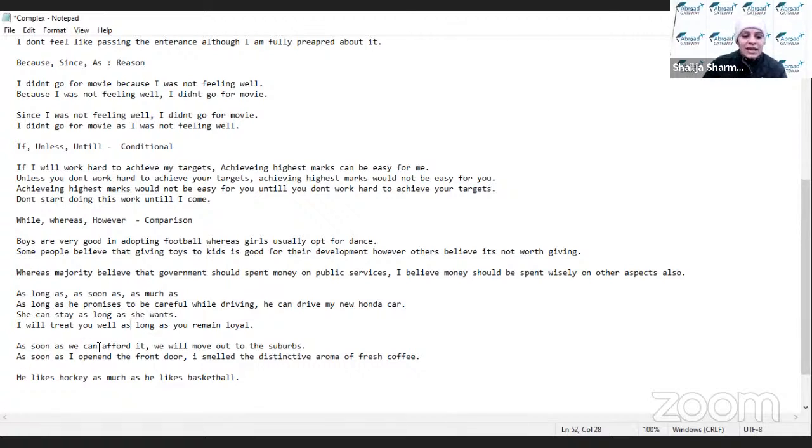Now next is as soon as. As soon as we can afford it, we will move out to the suburb. जैसे ही हम afford कर पाएंगे हम move हो जाएंगे, ठीक है, जैसे ही. And as soon as I opened the front door, I smelled the distinctive aroma of fresh coffee. जैसे ही मैंने डोर खोला, मुझे एक different aroma मिला. Like I found a different distinctive aroma of a fresh coffee.